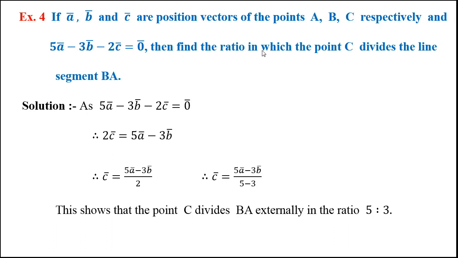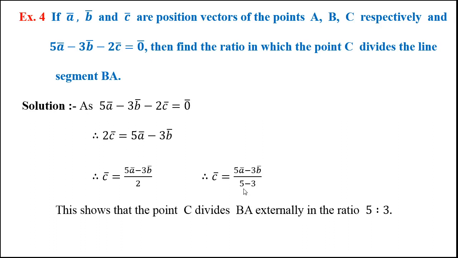Then find the ratio in which point C divides line segment BA. We have to take help of this equation. Using this equation, we can find the value of 2C bar. 2C bar is equal to 5A bar minus 3B bar. From this equation, I can write C bar is equal to (5A bar minus 3B bar) upon 2,